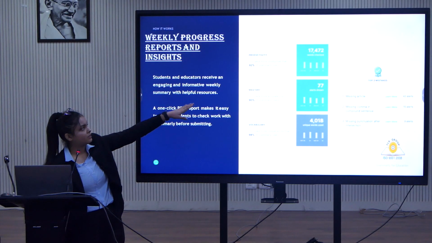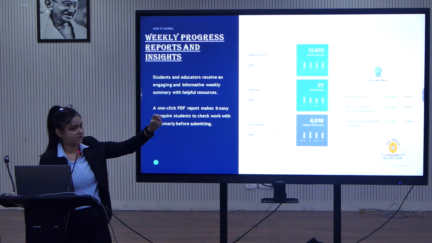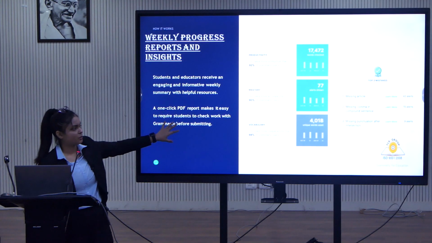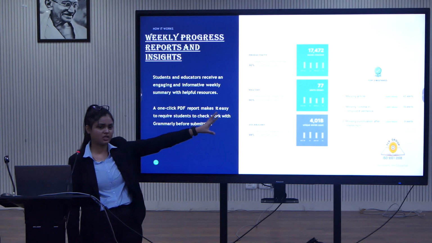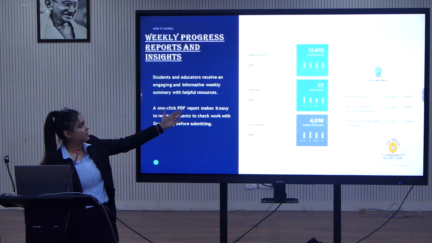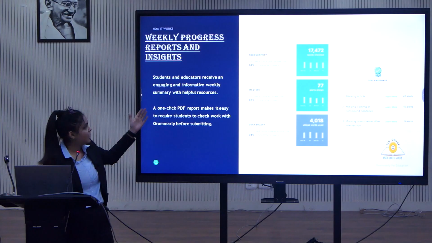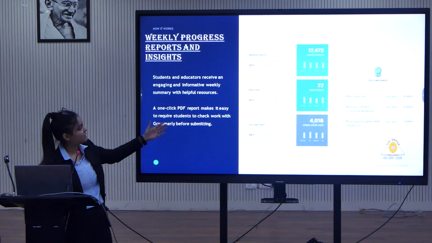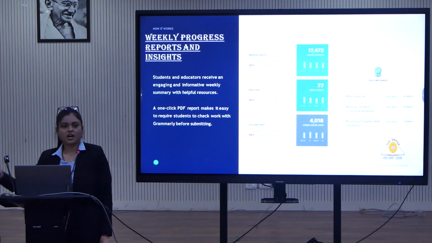You were more productive than 92% of Grammarly users after using it on that particular document. This is just the screenshot of the first page of the performance report which was generated. It is a one-click PDF report which makes it easy to require students to check work with Grammarly before submitting. So this is how they can analyze.